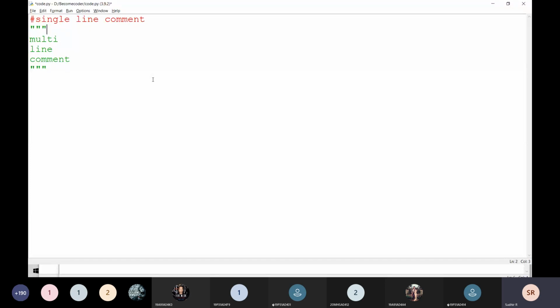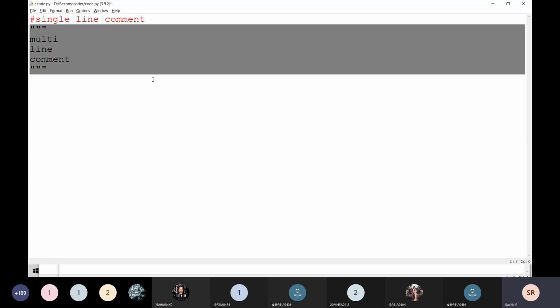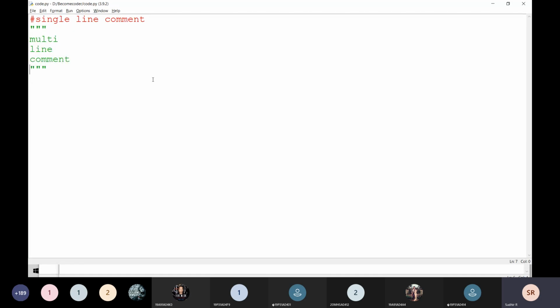If you go for a single hash like this, that is going to be a single line comment, and this is going to be a multi-line comment. That means the code does not run for what you write inside that. That is called a comment, just for the information I'm writing.